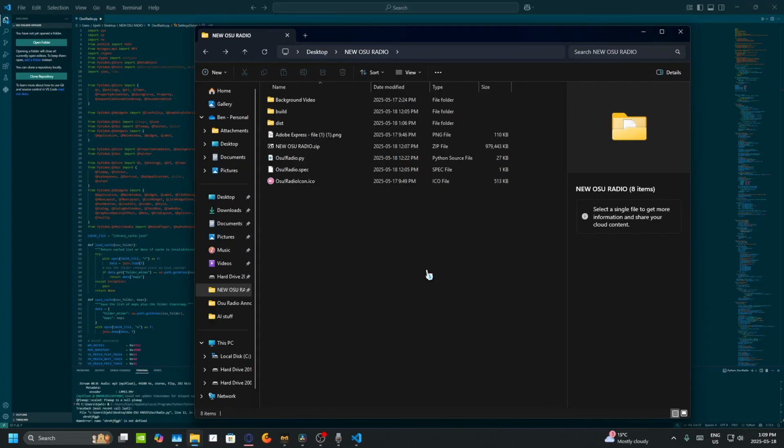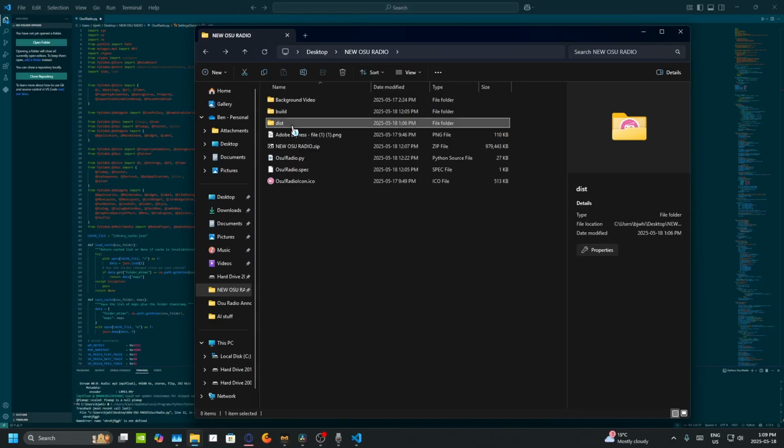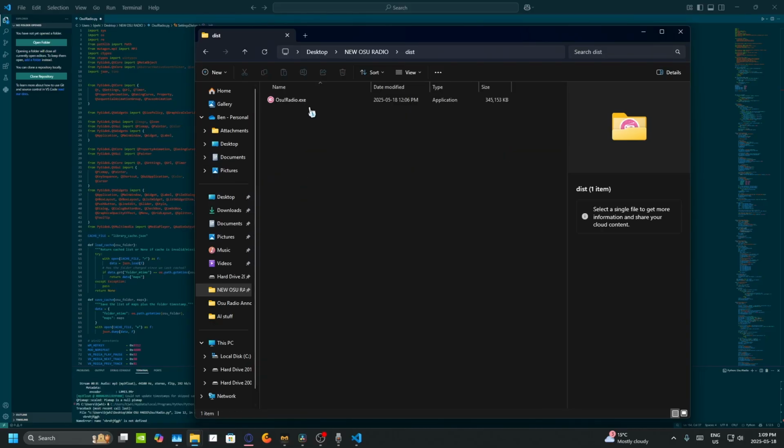You're gonna have a folder like this. You're gonna see all your different stuff here. The distribution tab, what I didn't talk about, I think it's distribution. It's just DIST. The DIST tab will have your actual OSU Radio installation in it.